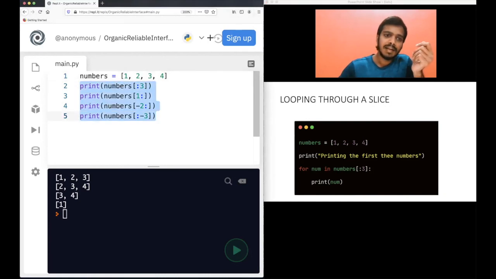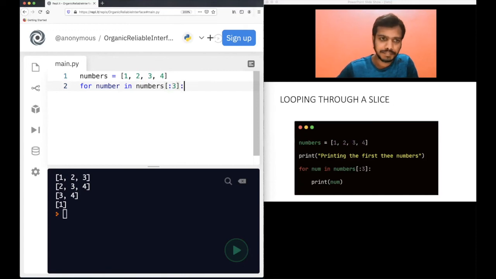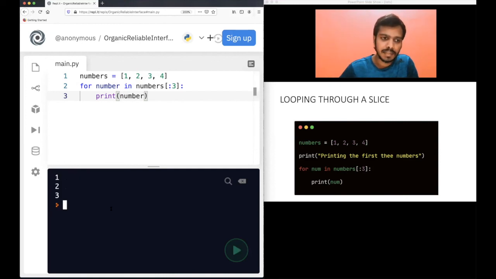Okay. The next one is looping through a slice. You can also loop through a slice. See this, for number in numbers, I want to just print the first 3 numbers. I do not want to print all the numbers. What I will do is print number. This will just print the first 3 numbers. Why? Because if I have just numbers here by default, all the numbers will get printed, but I want to print only the first 3 numbers. That's why I use this. This will only access from 0 to the second element, right? That's why only those 3 numbers get printed.